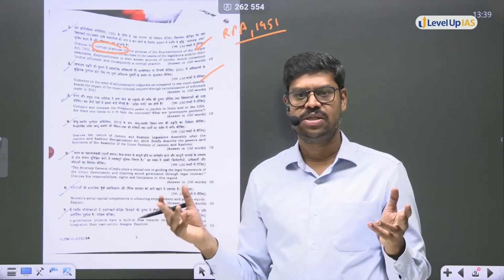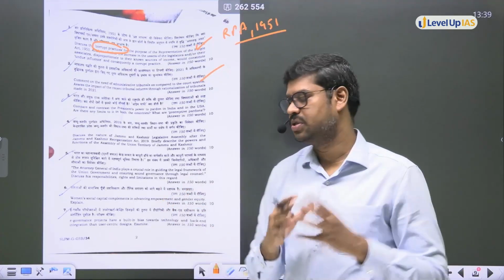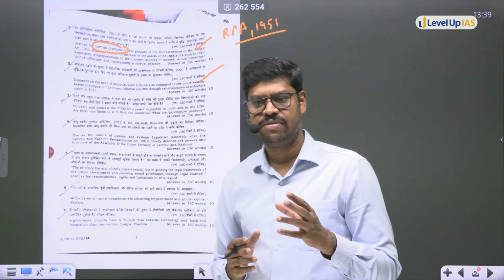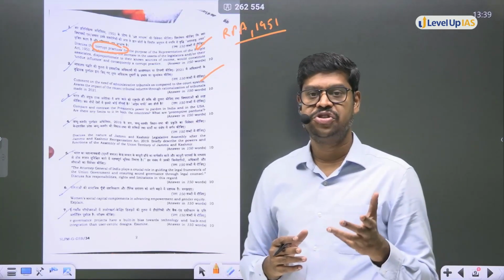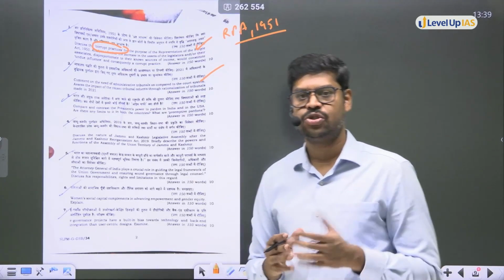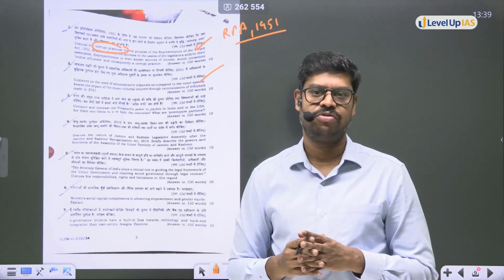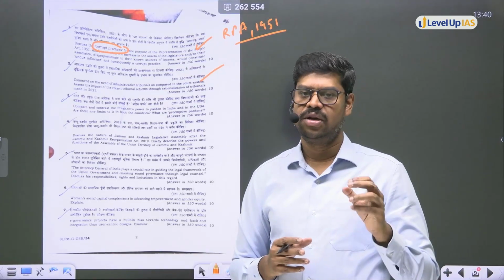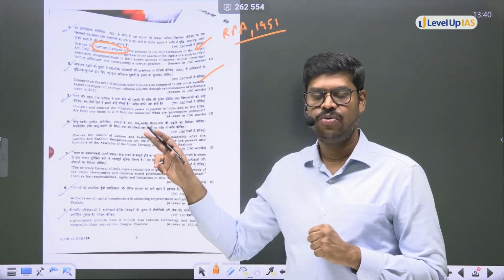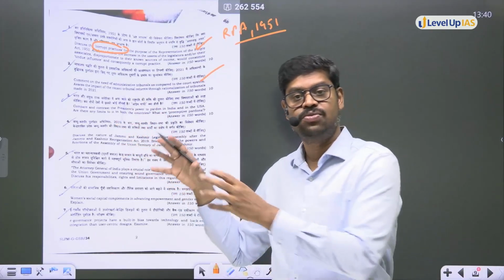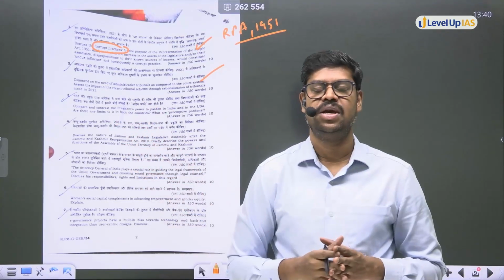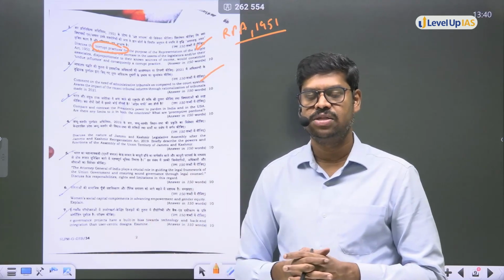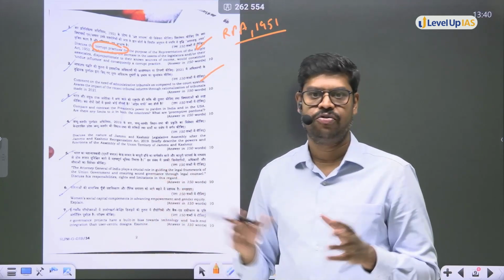So both exercise pardoning powers, but if you see the difference, in case of India, this power is largely not a discretionary power. The president has to use it based on the aid and advice of the Council of Ministers. And that is again because in India, the president is not a real executive. Whereas in USA, the president is a real executive, so it is more or less his discretionary power. There's no advisory body per se based on which the president is bound to take this particular decision. That's a very, very important difference.